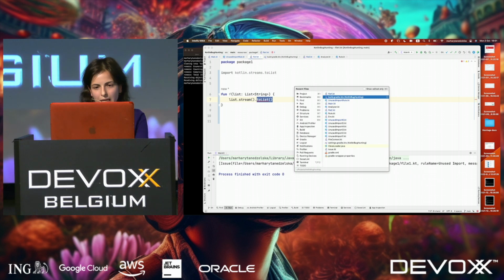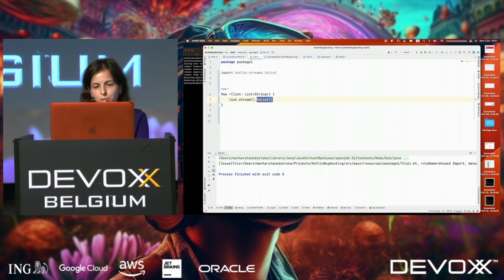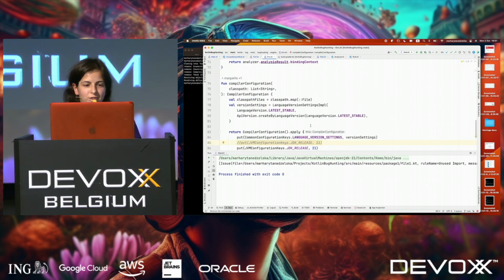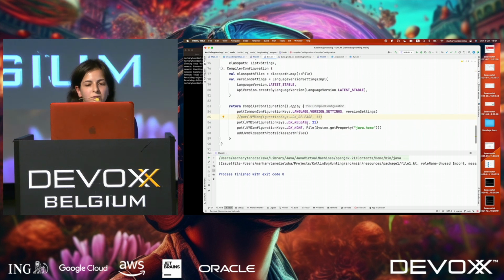What's the problem? Here, it was actually an interesting problem. It's a problem in configuration. You can see that here we hardcode the JDK release property as 21. So it means that while we analyze our code, the compiler thinks that Java is version 21, and it has the toList function, and that's why it messes up the imports.